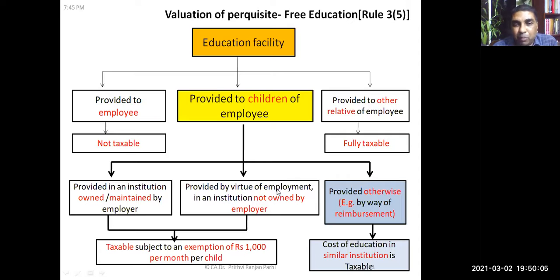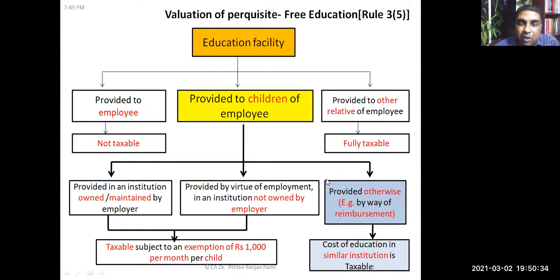And if it is provided by virtue of employment in an institution not owned or maintained by the employer, maybe due to the terms of employment and because the situation is such that this education has to be provided, then it is again taxable, but subject to an exemption of 1,000 rupees per month.